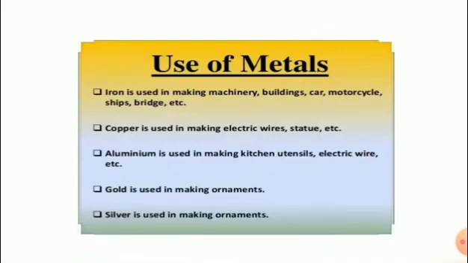Use of metals. Iron is used in making machinery, buildings, cars, motorcycles, ships, bridges, etc. Copper is used in making electric wires, stereo, etc. Aluminium is used in making kitchen utensils, electric wire, etc. Gold is used in making ornaments. Silver is used in making ornaments. These are the uses of metals.